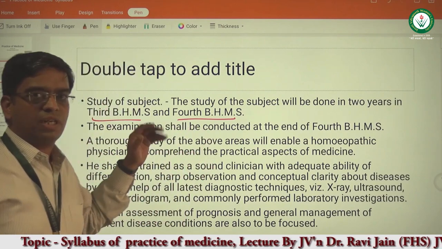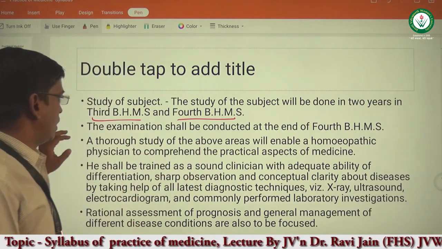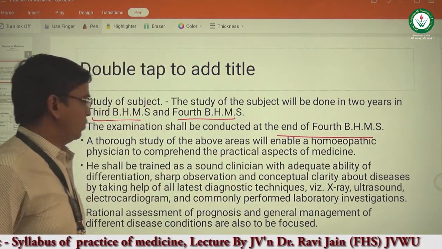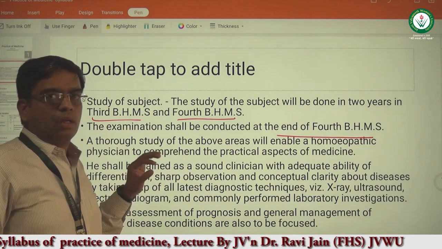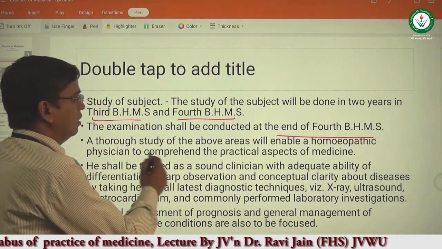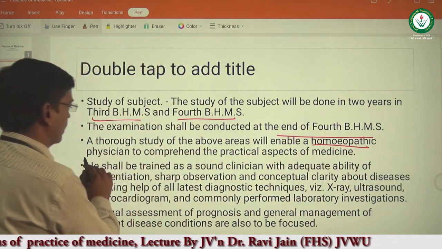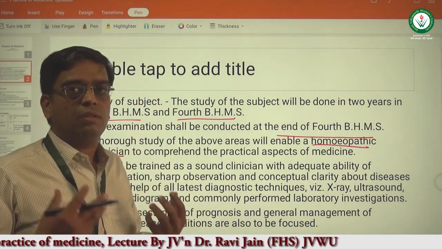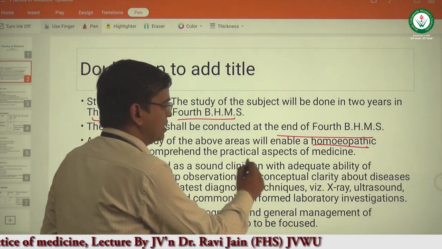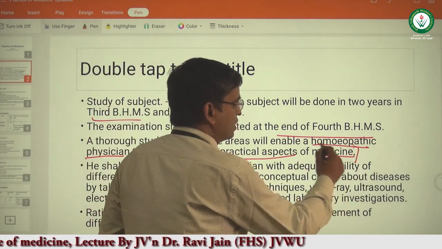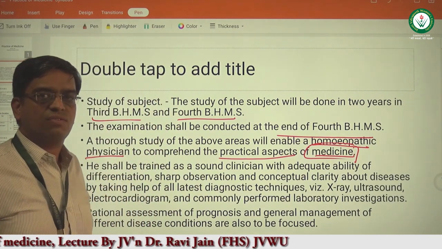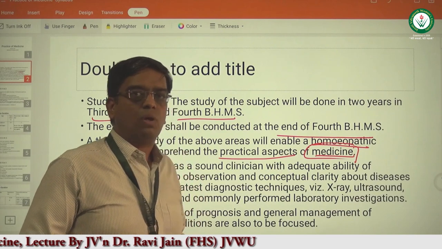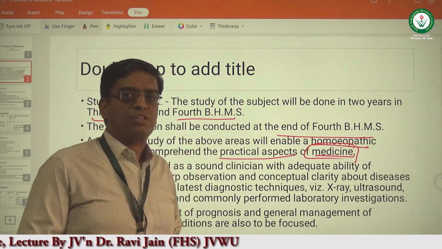Now, what is the objective of this particular subject? The examination will be conducted at the end of BHMS 4th year. After studying this subject, a homeopathic student will be able to comprehend the practical aspect of medicine, the knowledge about various diseases. We will be able to apply the knowledge of those diseases on the patients who come to us.